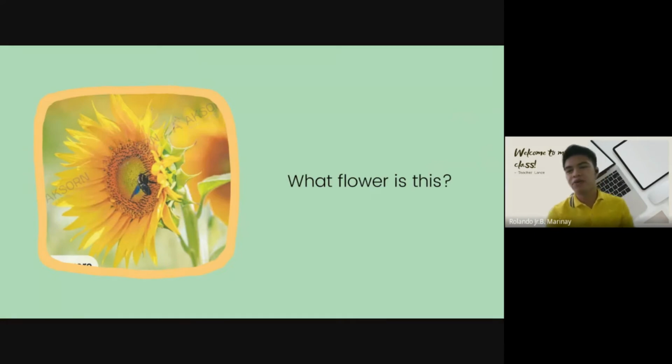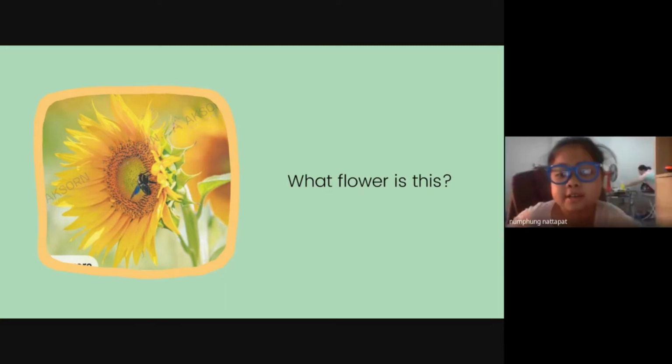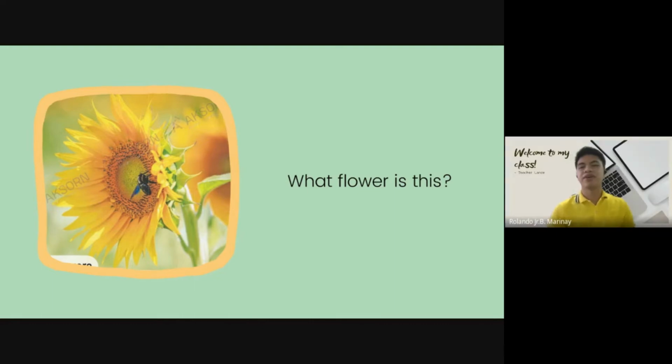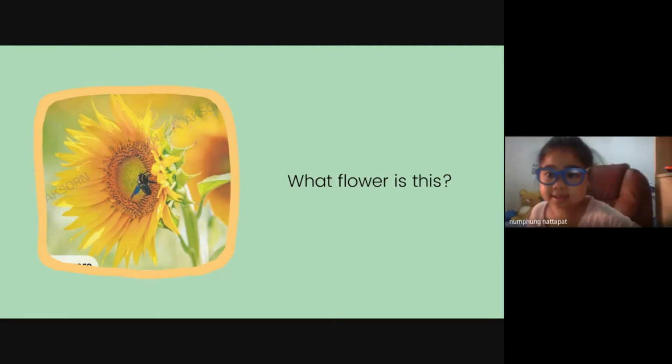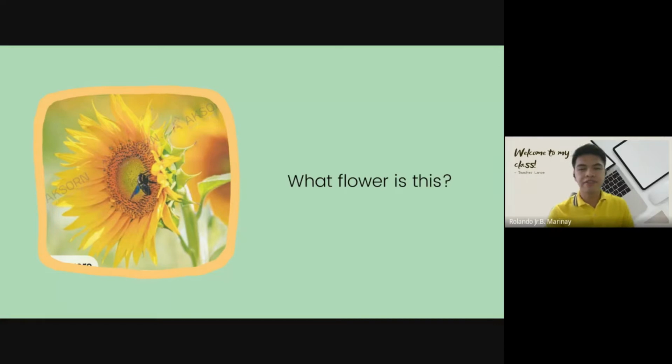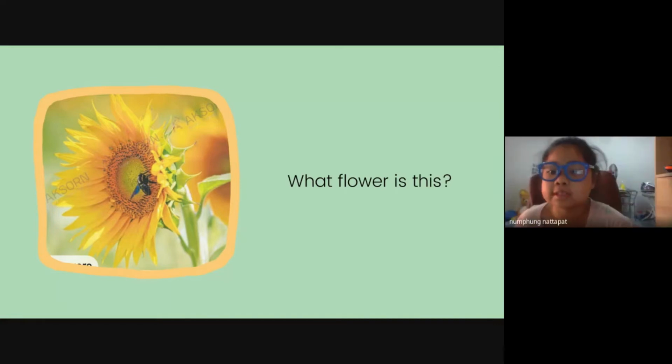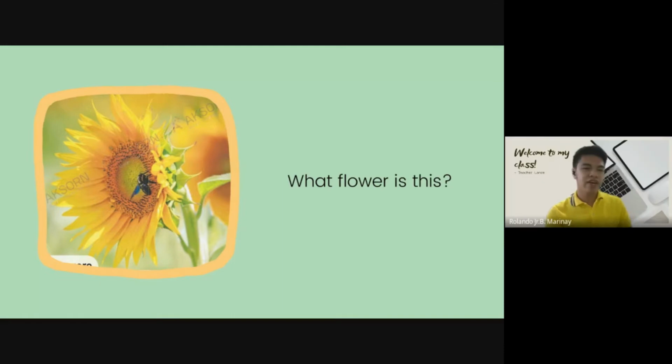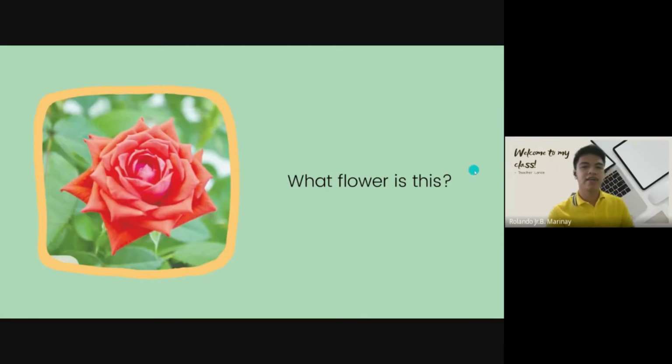Okay. Now we're going to proceed to the kinds or examples of flowers. What flower can you see in the picture? Sunflower. Is it big or small? Big. Okay. And what is the color of the sunflower? Yellow. Very good. Okay, next. What flower is this? A rose.